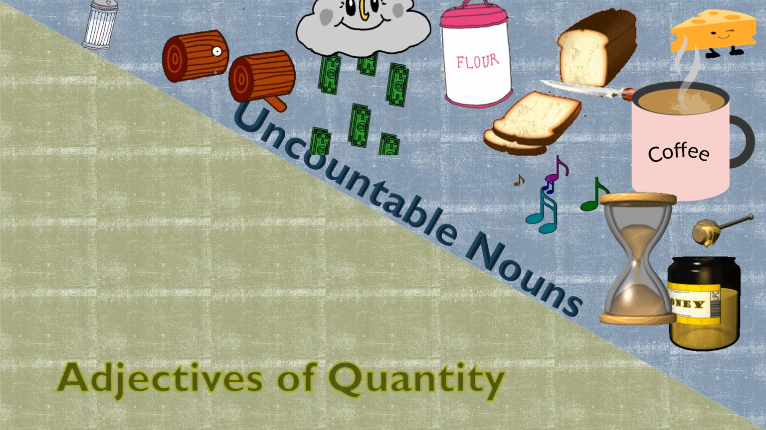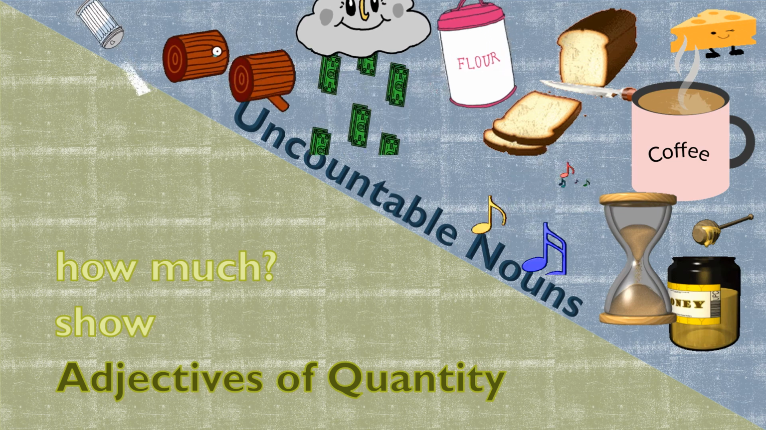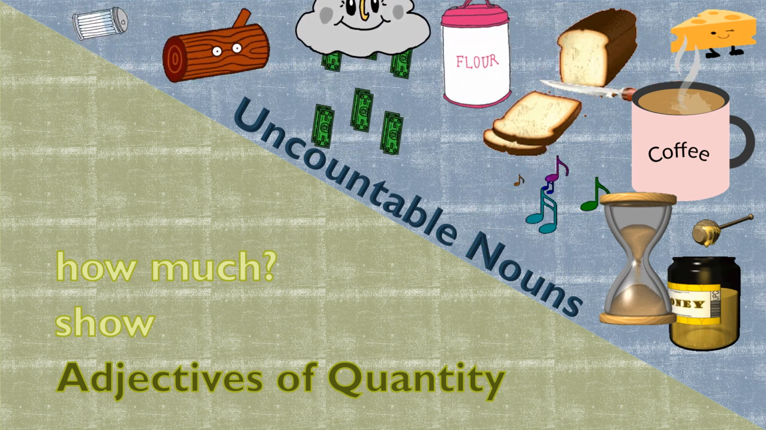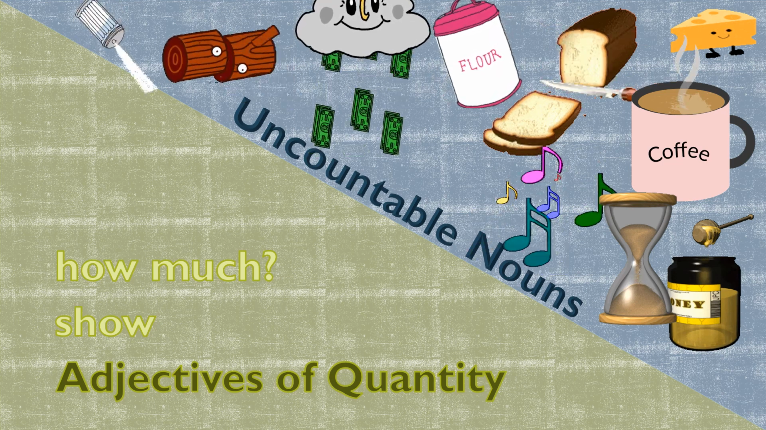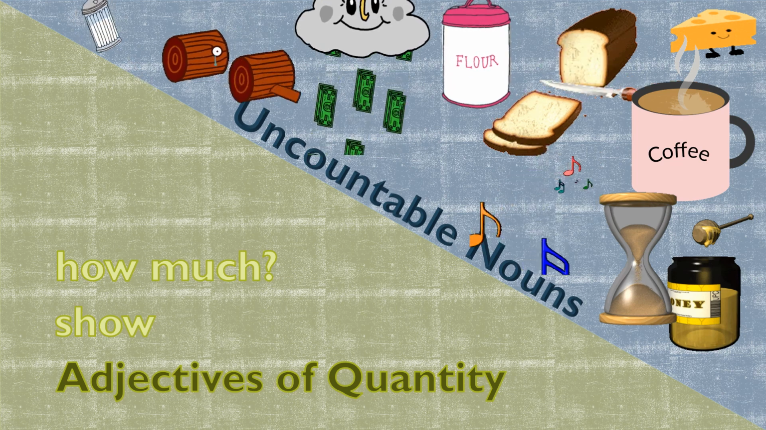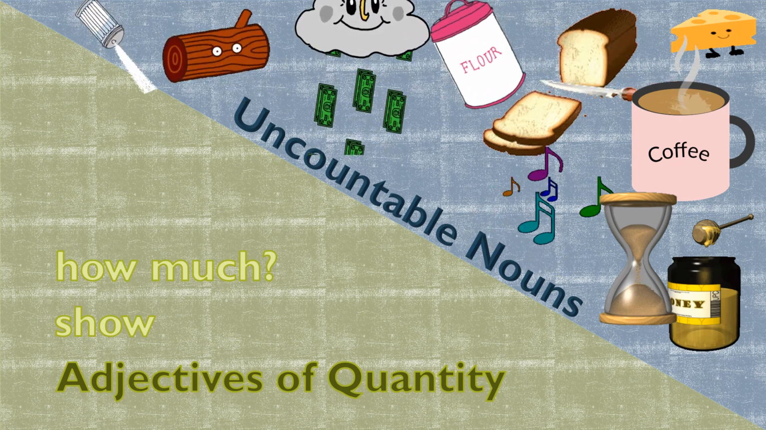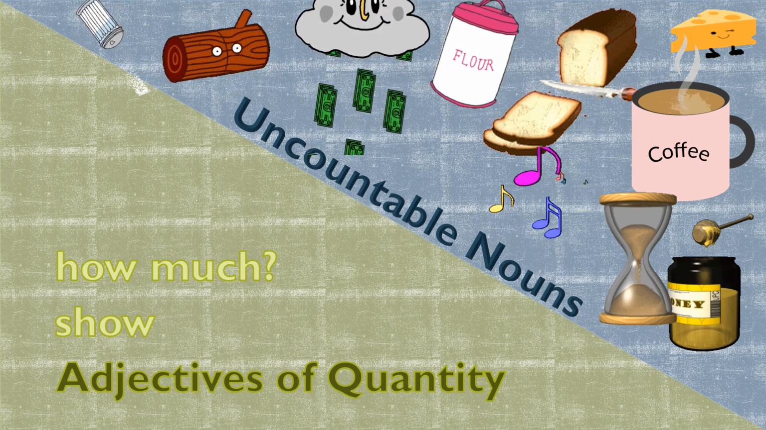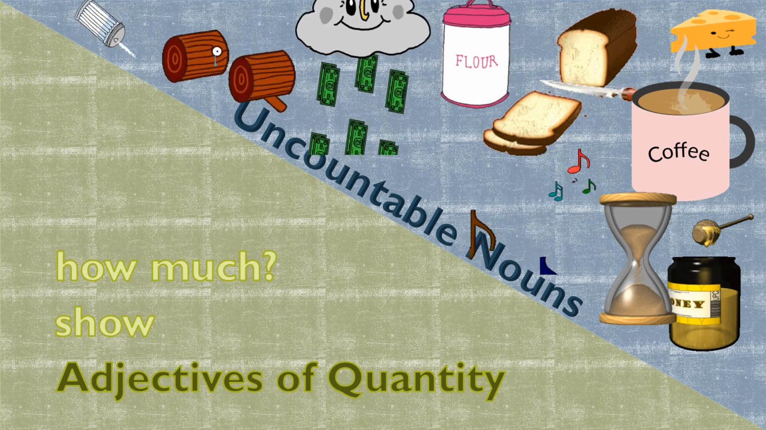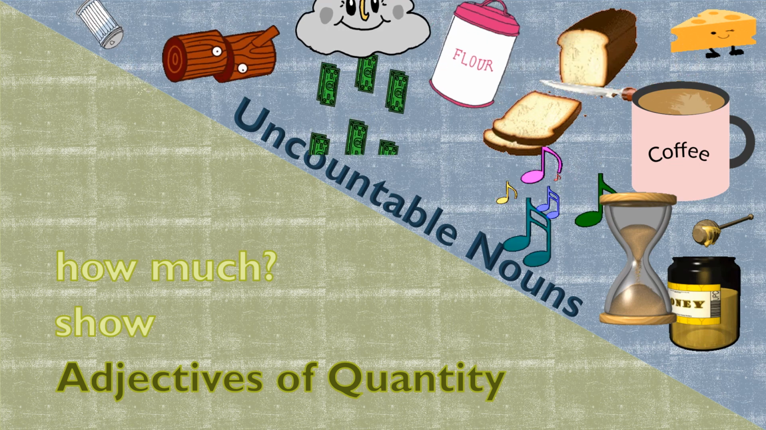Next type is adjectives of quantity. They show how much. That means they tell us more about uncountable nouns. Adjectives of quantity tell us how much of a thing is intended. For example, a little knowledge is a dangerous thing. Now, the word little is telling about knowledge and we can't count knowledge. Thus, little is an adjective of quantity.